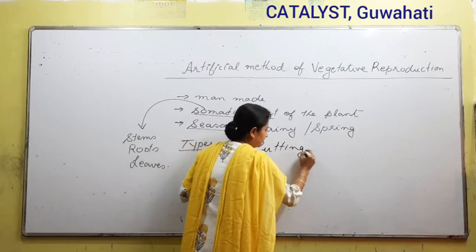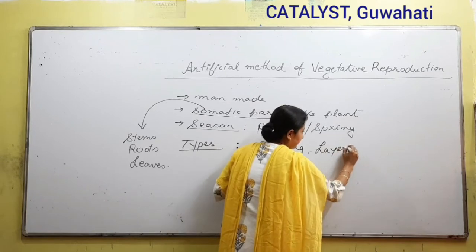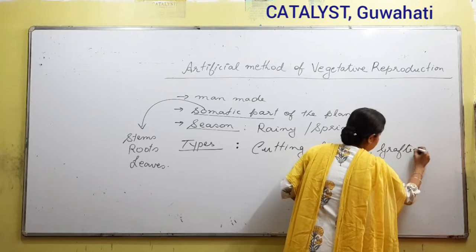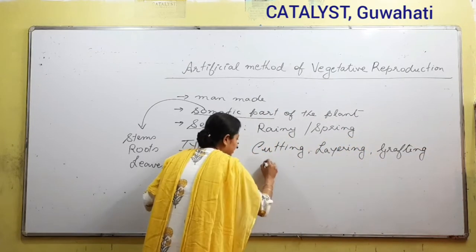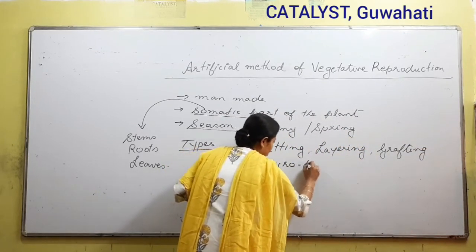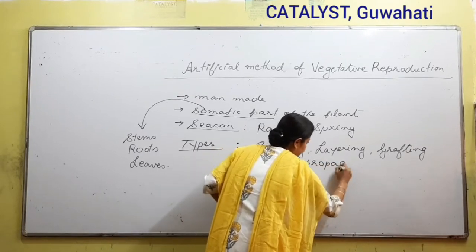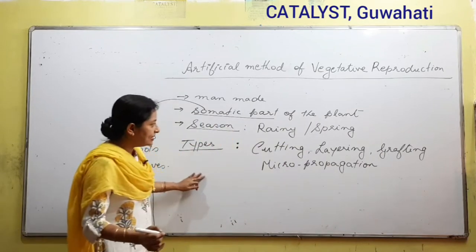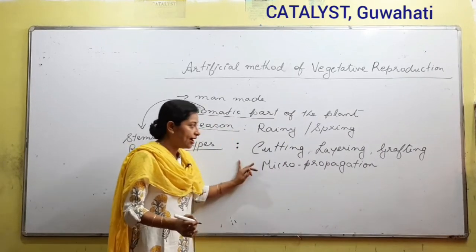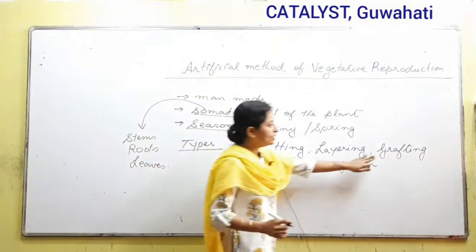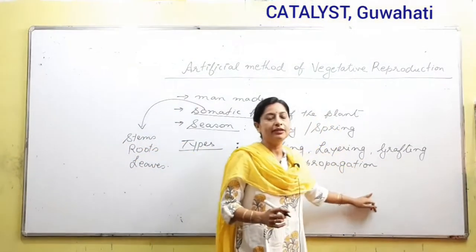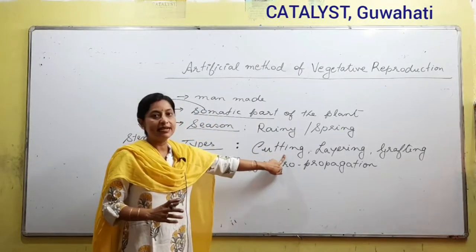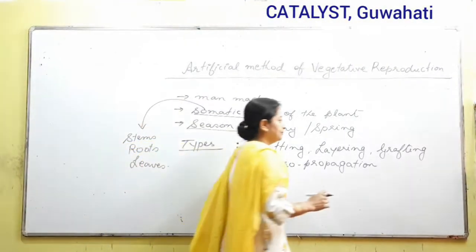The various types are cutting, layering, grafting, and micro propagation. By these methods, this artificial method is conducted: cutting, layering, grafting, and micro propagation. While talking about grafting, we also have to talk about another thing called bud grafting. We will discuss them one by one. First we will be discussing the process or the method of cutting.